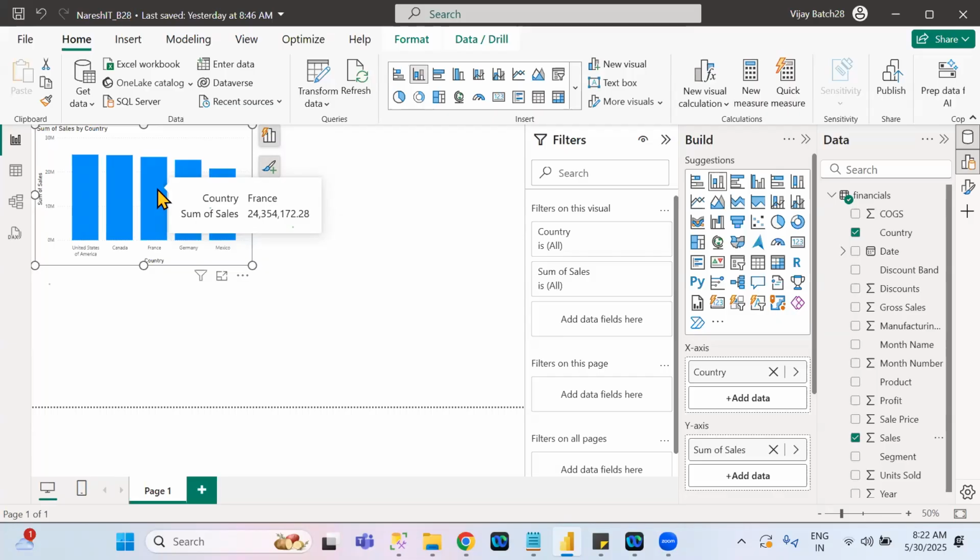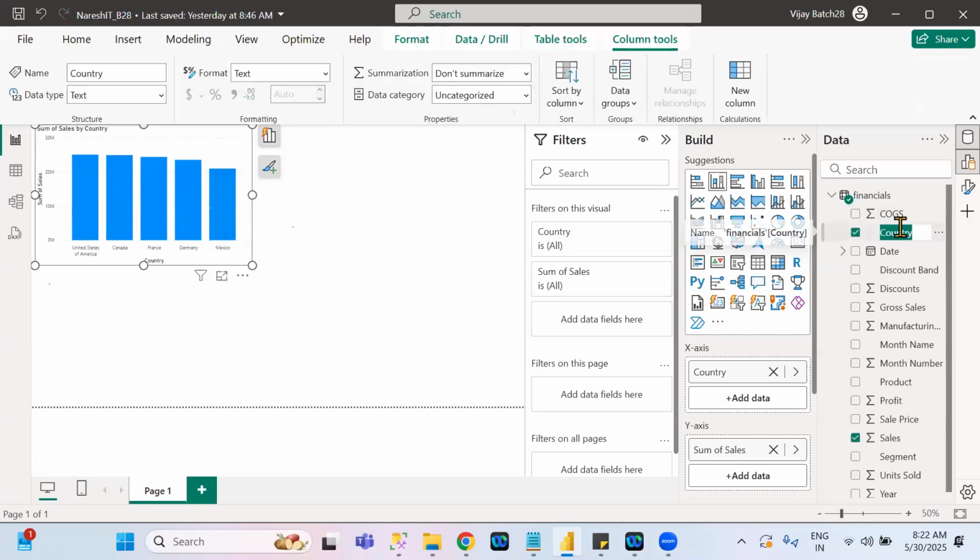Not only this one, there are too many problems I'm facing. For example, whether they are using sum or minimum in the visualization, or if you want to change a column name, we need to navigate through different screens. It will take 5 minutes to change the column name. But here it is not like that. Just double-click, see here, you can change the column name directly. I'm handling different reporting tools.